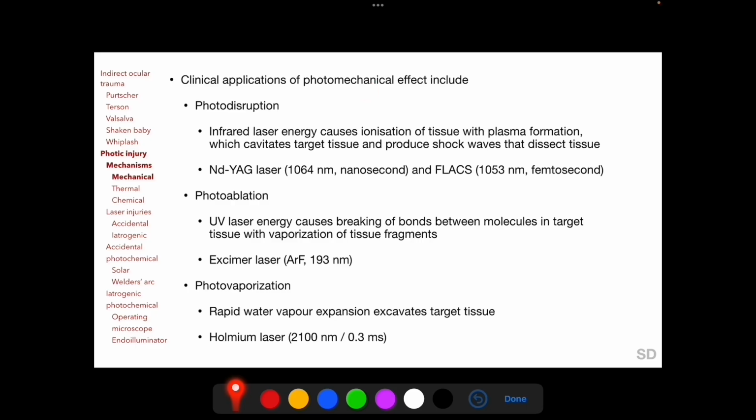Photomechanical effect of lasers can also be used for therapeutic purposes, as in photodisruption, which causes ionization of tissue, as with Nd:YAG laser, and femtosecond laser-assisted cataract surgery, photoablation, which breaks bonds between molecules, as with excimer laser, which is used for LASIK and photorefractive keratectomy, and photovaporization, which causes rapid water vapor expansion, as with holmium laser, which is used for creating sclerostomies. We may note here that none of the therapeutic applications of photomechanical effect of lasers utilize the retina as the target tissue.